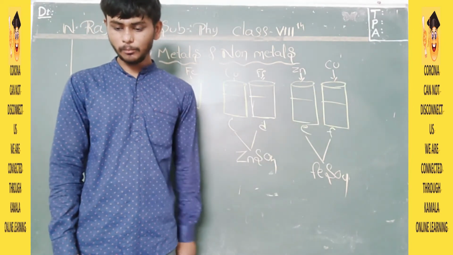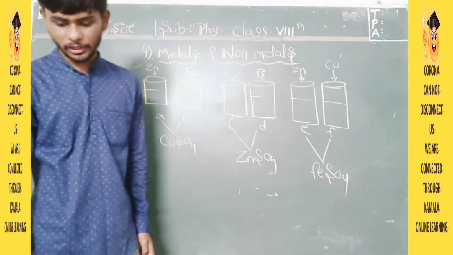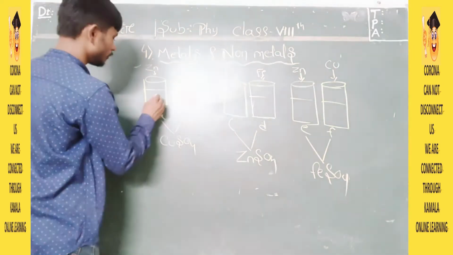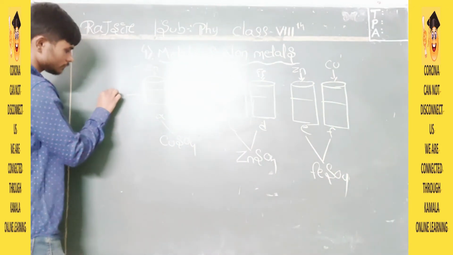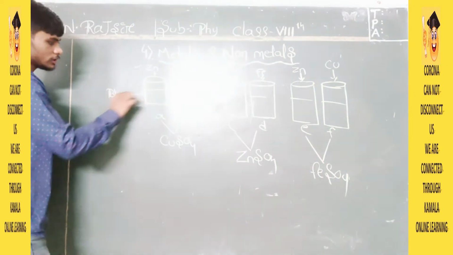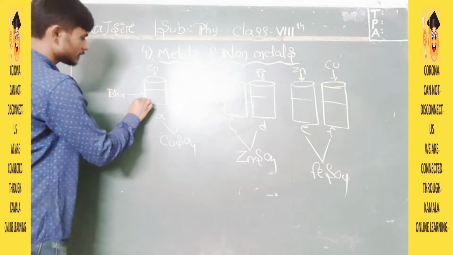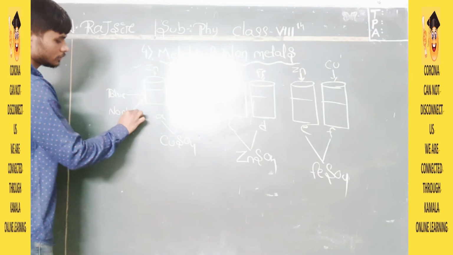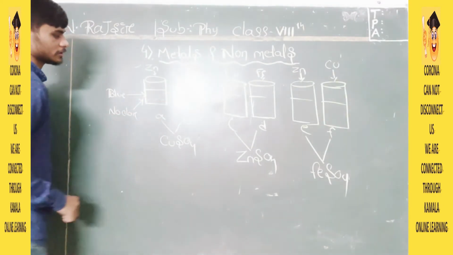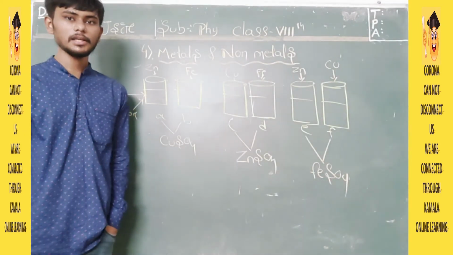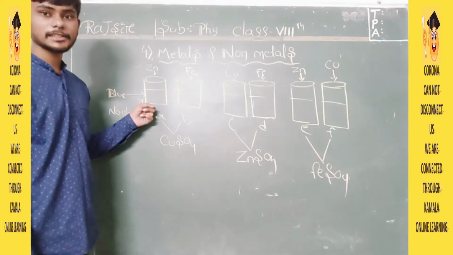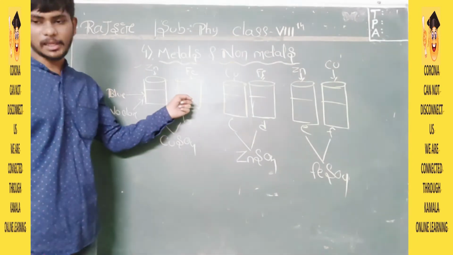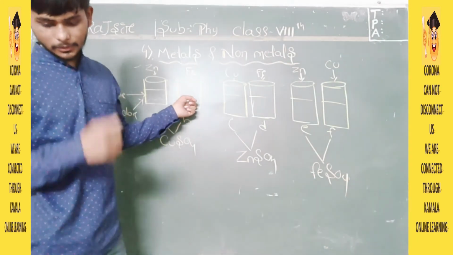Here you will see the blue color of copper sulfate disappears and a powdery red mass of copper is deposited at the bottom of beaker A. At first this solution was blue. Now there is no color. A powdery mass is deposited below. Here the entire color changed. Here nothing is happening. Here nothing is happening.